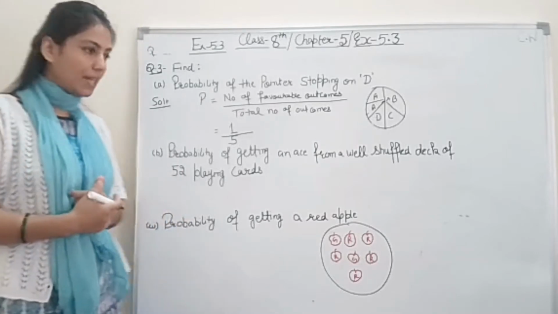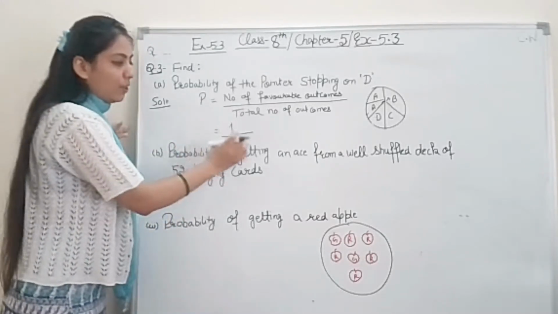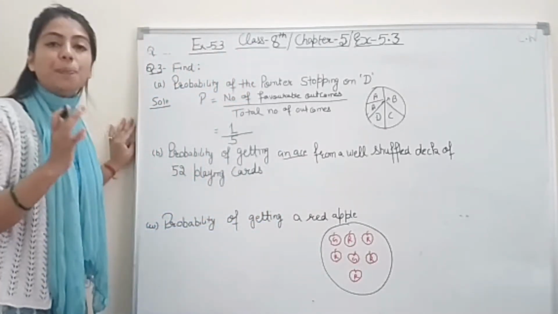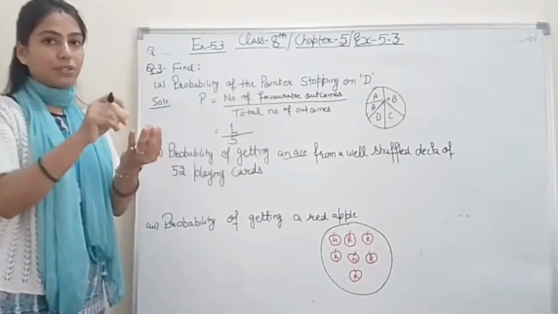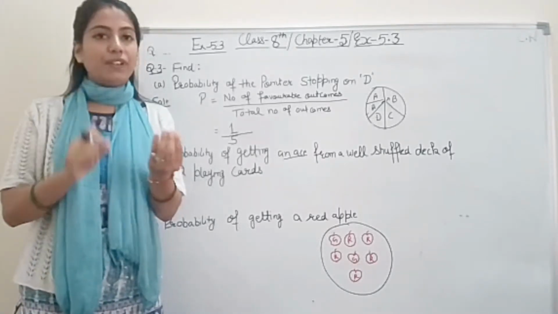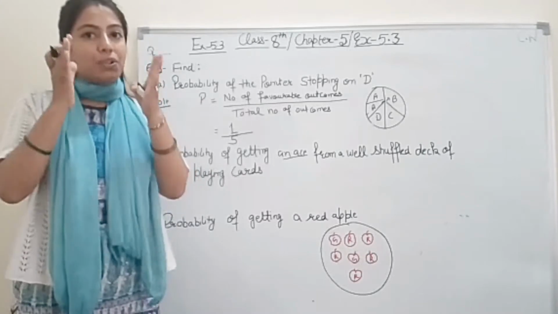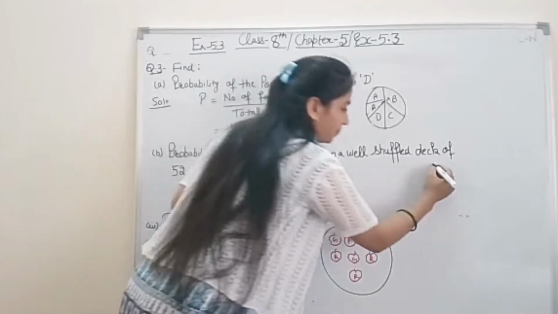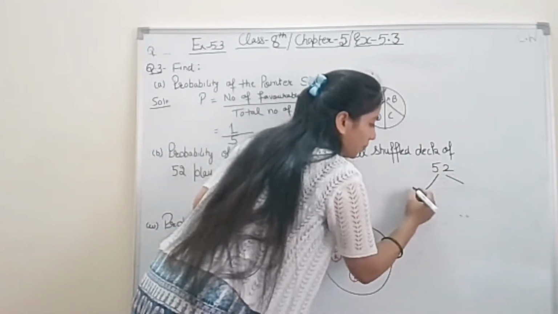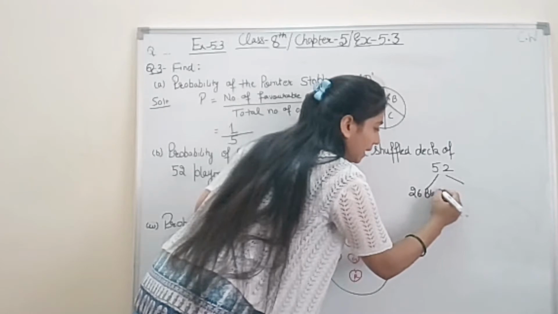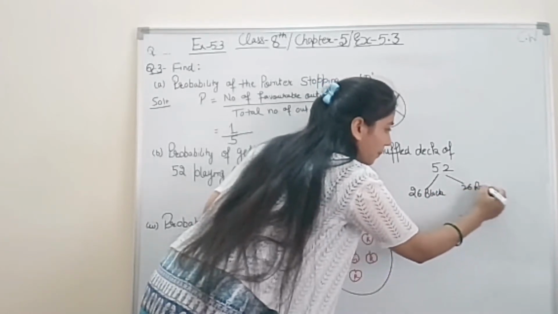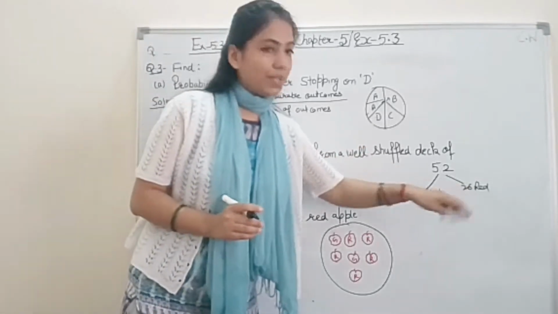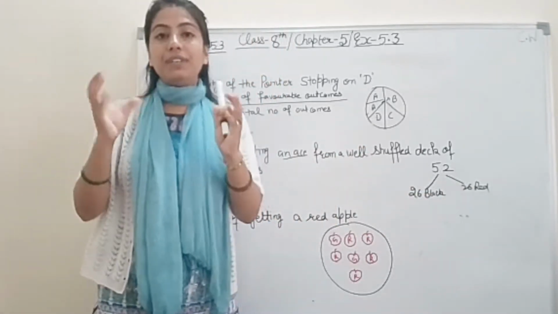Right student? Very simple. Now coming to part B, probability of getting an ace from a well shuffled deck of 52 playing cards. Well shuffled, when you shuffle playing cards, first of all you should have knowledge about playing cards. Student, how many total cards are there? 52.